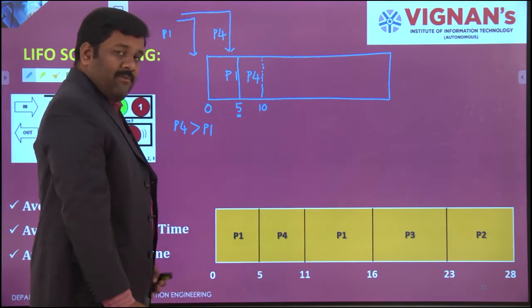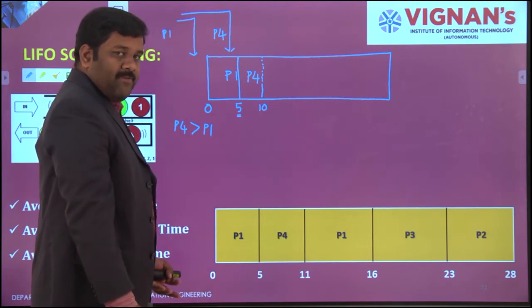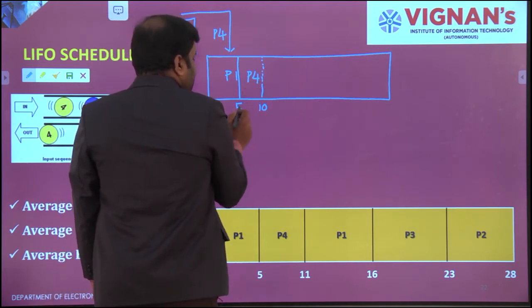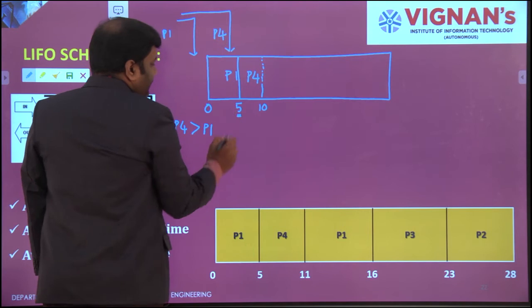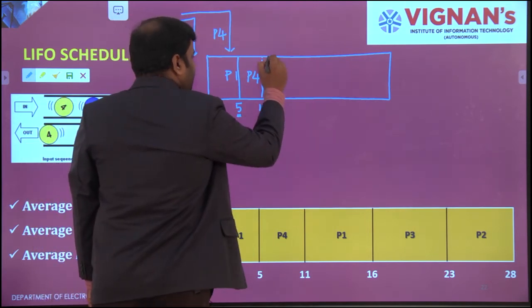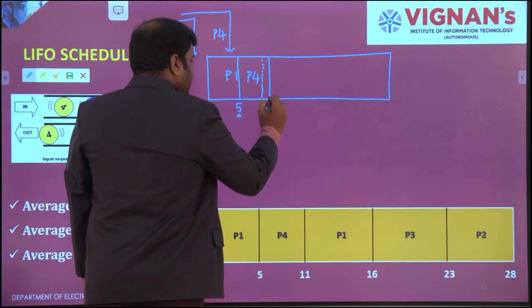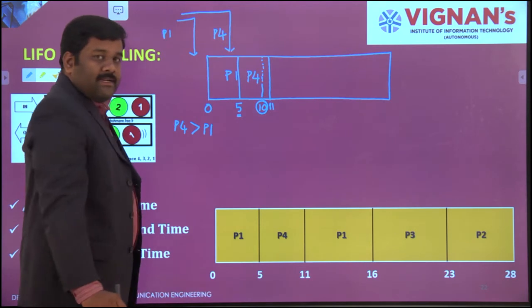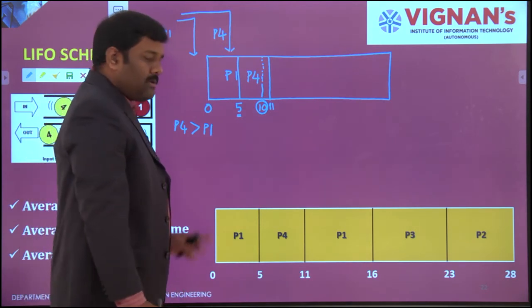But usually P4 will take how much time? P4, 6. So it has to operate until 6. You already stopped P1 at 5. So 5 plus 6, 11. So it will be closed over here itself at the time slot of 11.